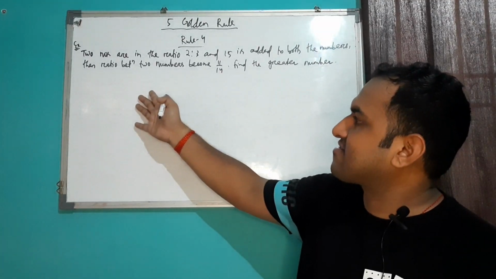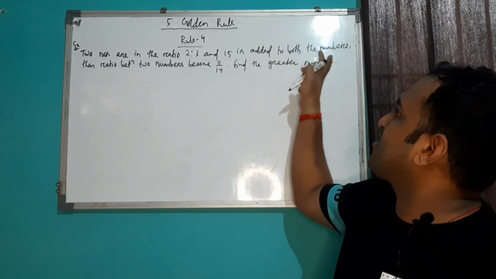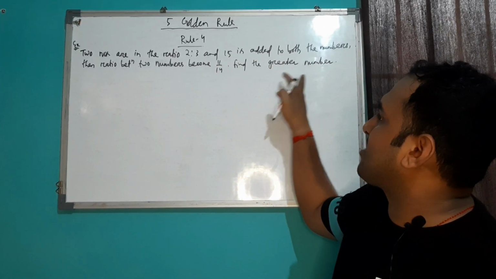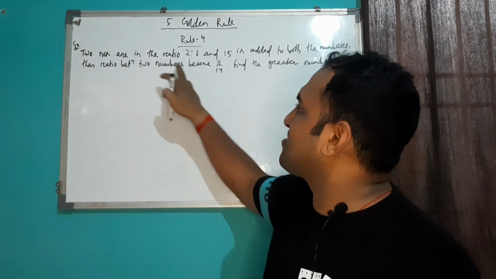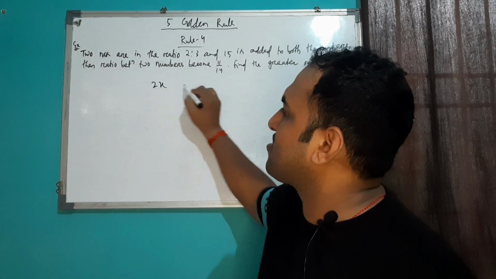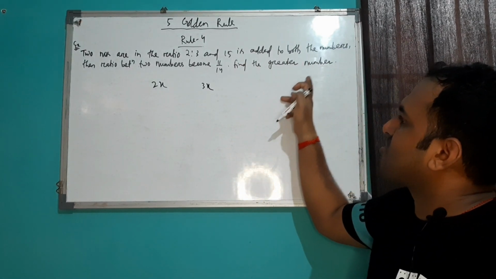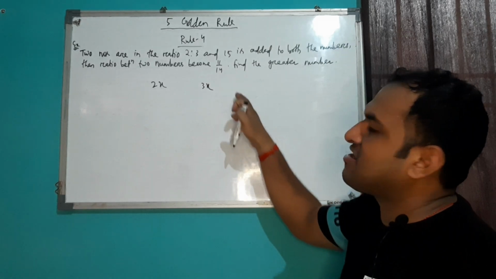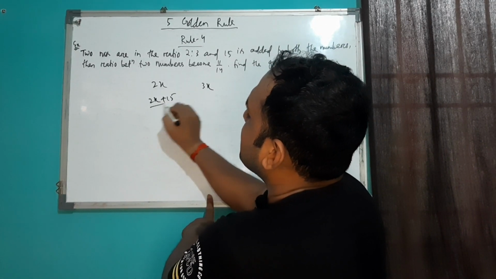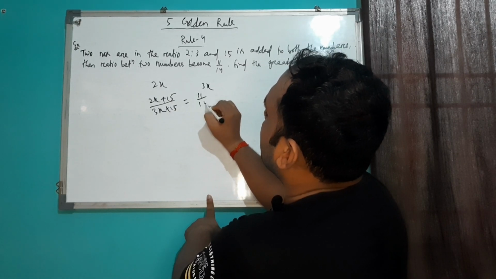As you can see in this example, it is mentioned that two numbers are in the ratio of 2:3 and 15 is added to both the numbers, then the ratio between the two numbers becomes 11:14. So find the greater number. The ratio between the two numbers is 2:3, so I can write the first number is 2x, second number is 3x. Again, 15 is added to both the numbers in such a manner that the ratio becomes 11:14. It means I can write it as (2x plus 15) upon (3x plus 15) equal to 11 upon 14.